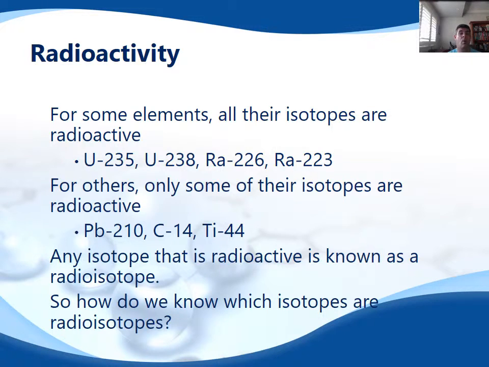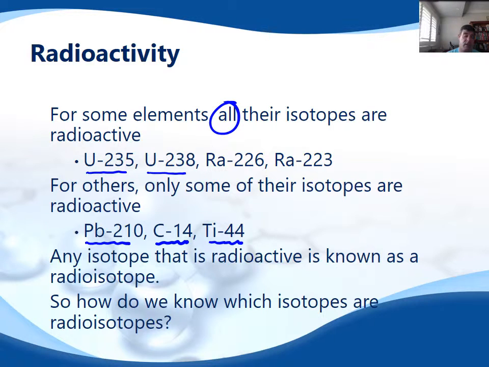Now, for some elements, all of their isotopes are radioactive. So things like uranium don't come in a stable form. All of these are radioactive. So if you see uranium, you know that it's going to be unstable. For other elements, however, only some of their isotopes are radioactive. So there is a stable form of lead and an unstable form. There's the most stable form of carbon. We looked before at that. That's carbon-12. Carbon-14 is an unstable form. And titanium-44 is also an unstable form.